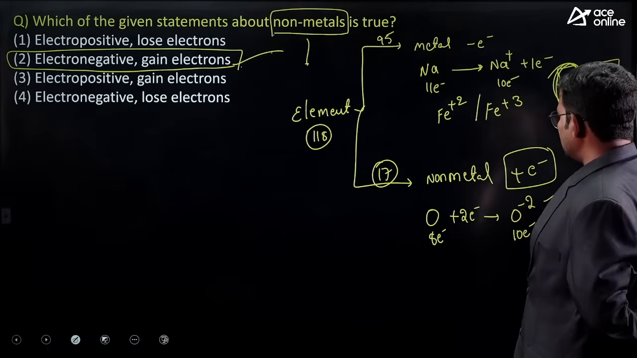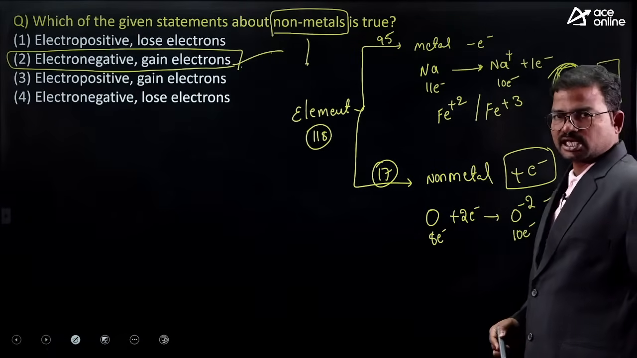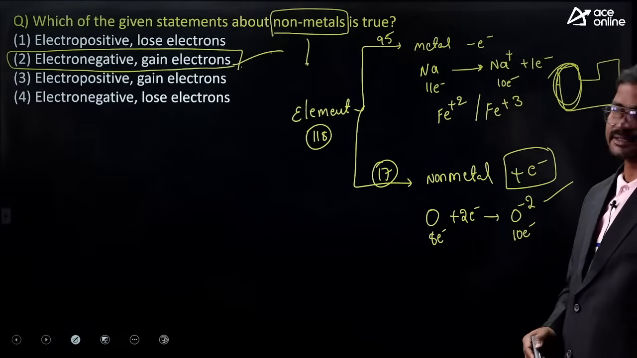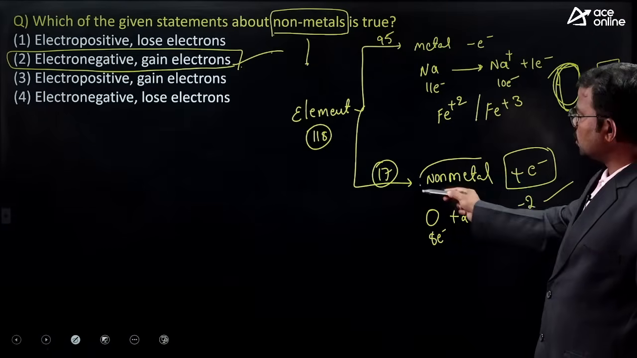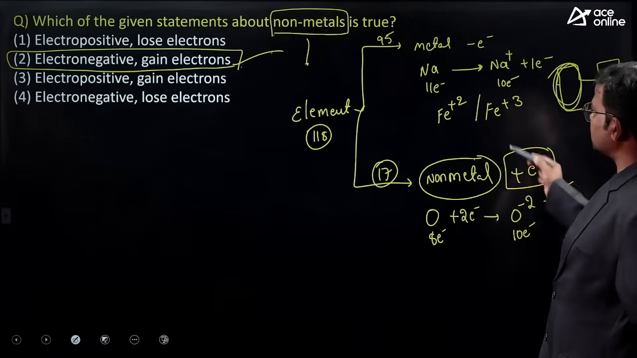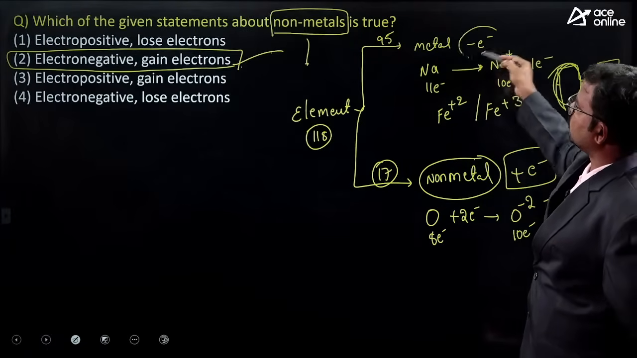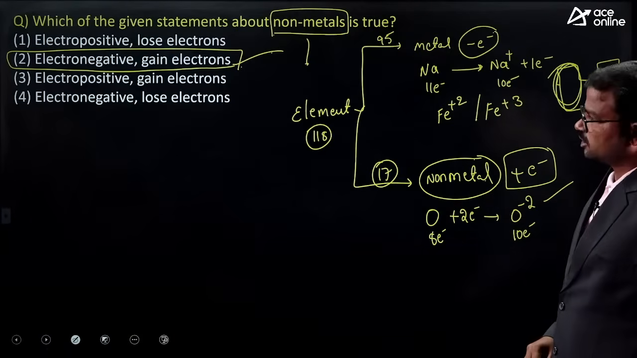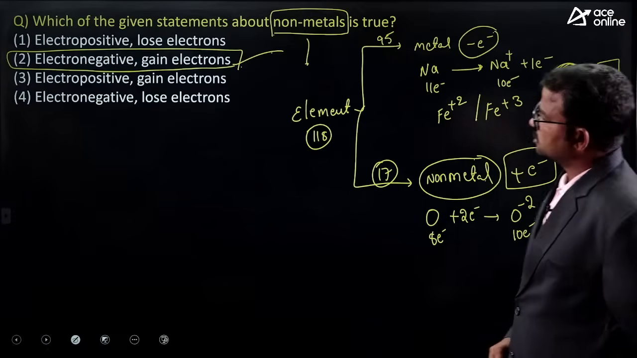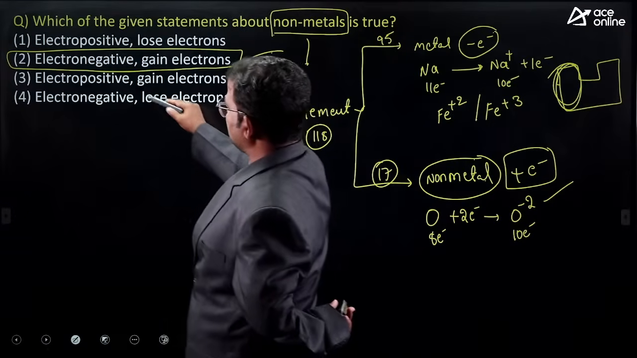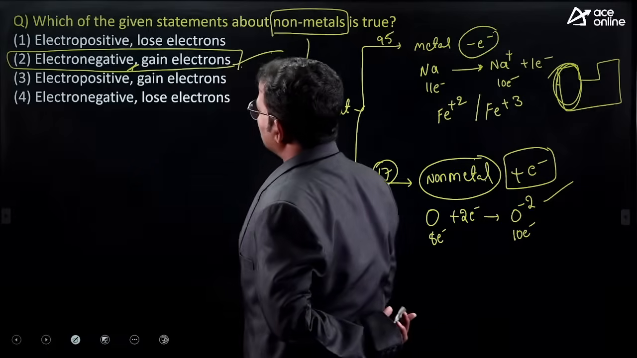Oxygen is a non-metal. What kind of charge is majorly exhibited here? Minus. Because of that, non-metals always possess a negative charge, and metals mostly possess a positive charge. Metals lose electrons, non-metals gain electrons. That is the difference between these two. Because of that, here we have to consider electronegativity.